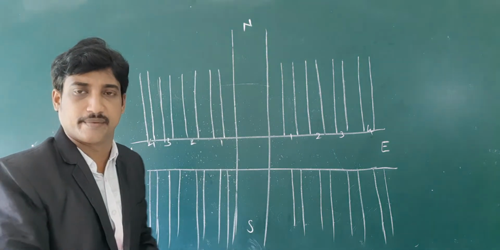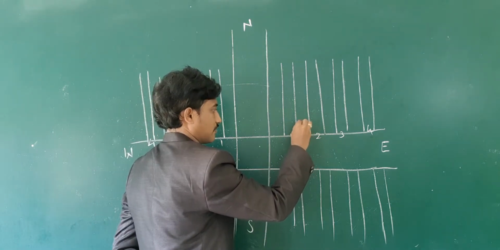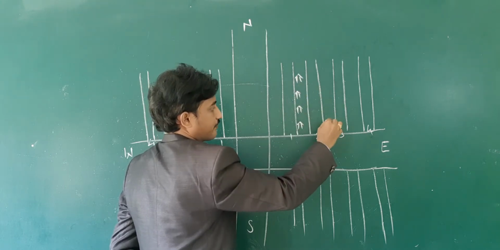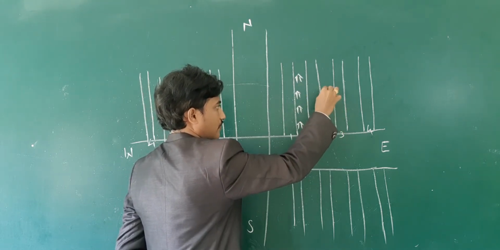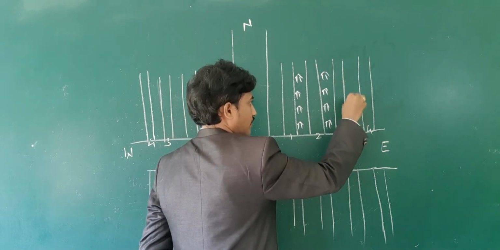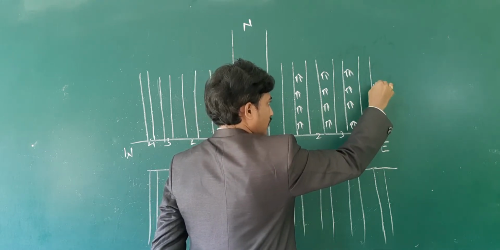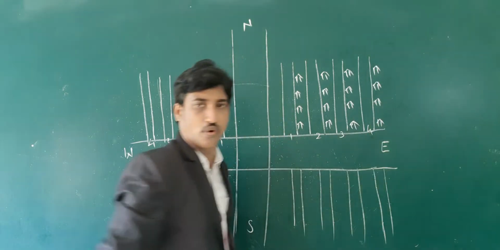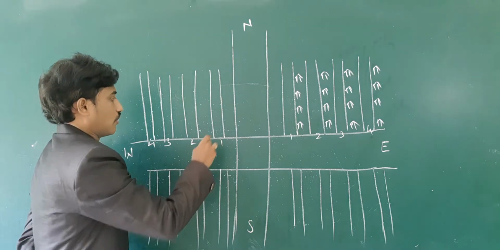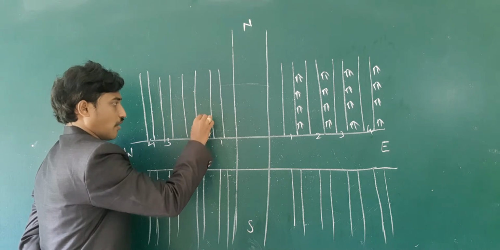In each street there are some houses. Here in the first street many houses are there like this. Now we are going to know the location of particular houses.